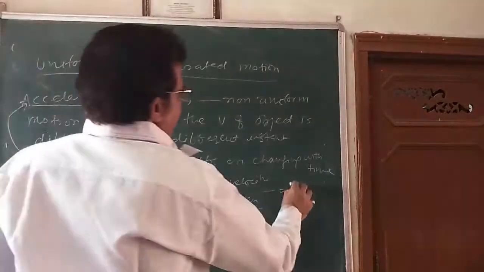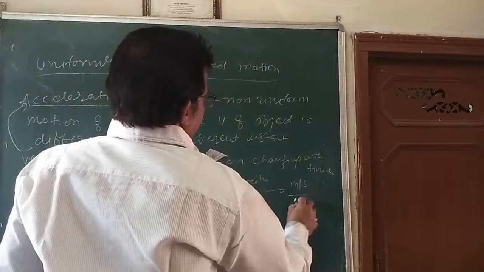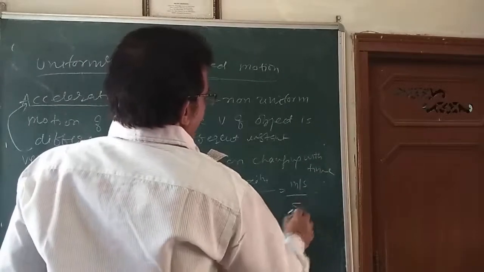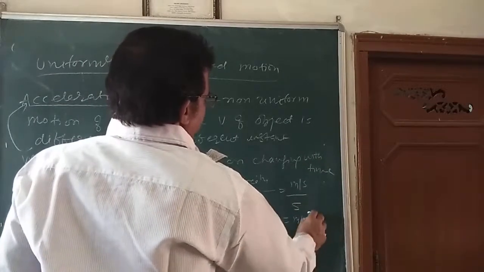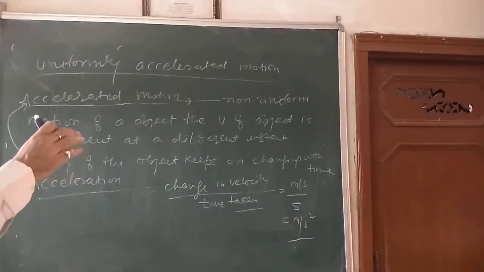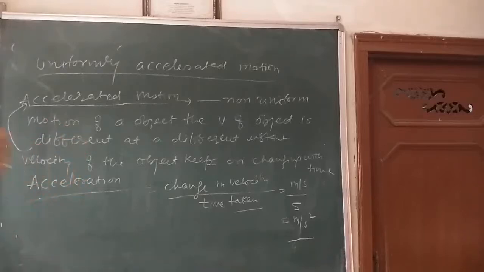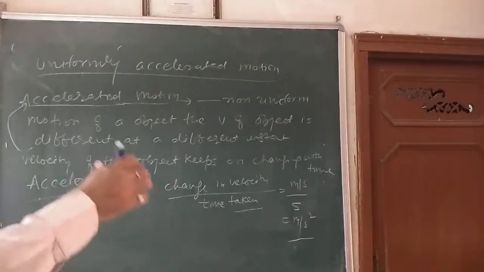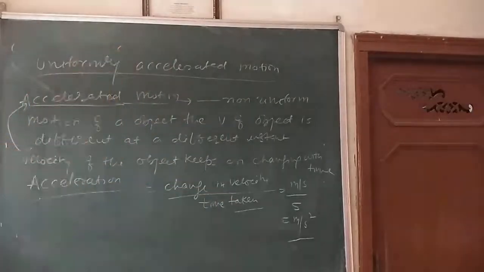What is the unit of velocity? That is meter per second. Here it is second. So the unit of acceleration is meter per second square. Acceleration is positive if the velocity is increasing with respect to time, and negative if the velocity is decreasing with respect to time.